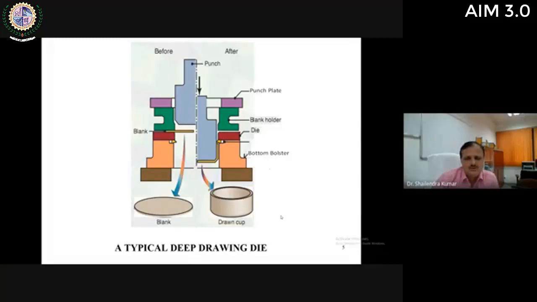All cup shape parts are manufactured by using a deep drawing die. In this case, you can see this is the blank and the final part is the drawn cup. Again, this die has a large number of components which are assembled together.